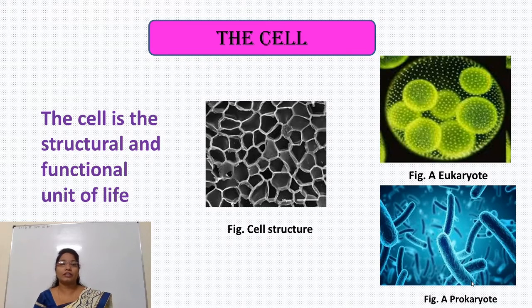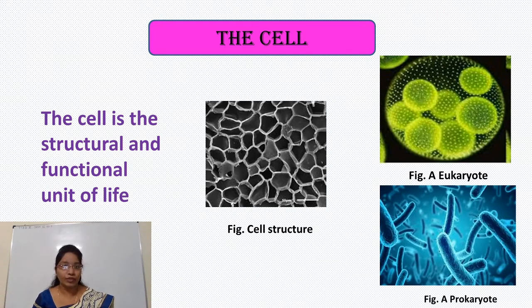Now, what does the name eukaryotic mean? So friends, karyon means nucleus. So eukaryote means true nucleus. Eu means true. True nucleus means a nucleus in which there is a presence of nucleoplasm, nuclear membrane and nucleolus.